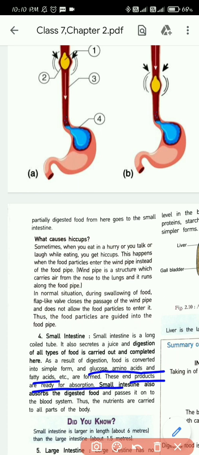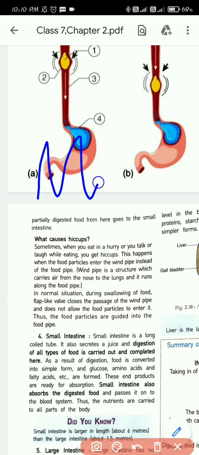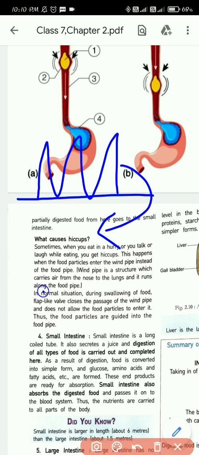The small intestine is actually made up of finger-like projections. This we will further discuss, and these are known as villi. We will learn about this.